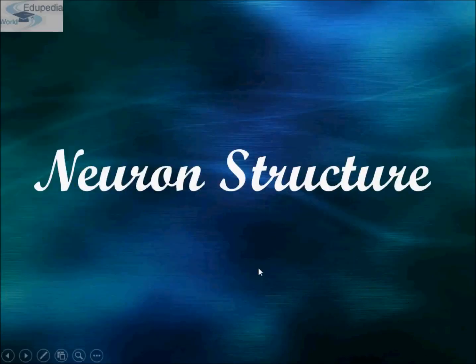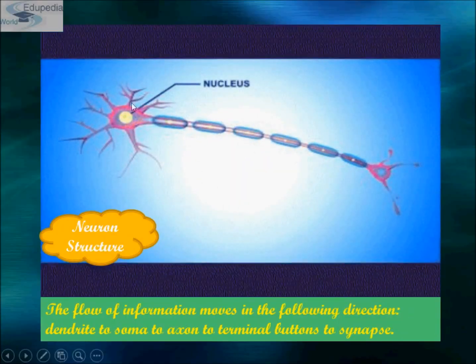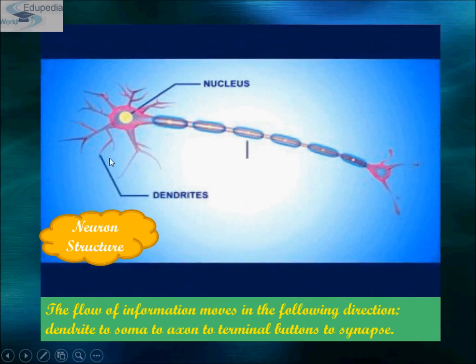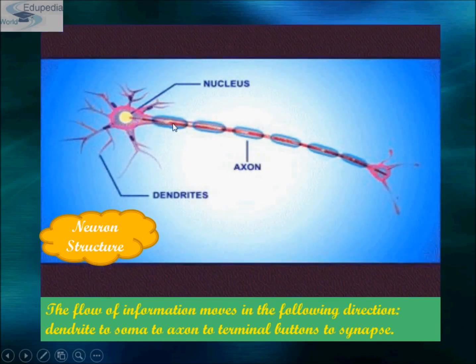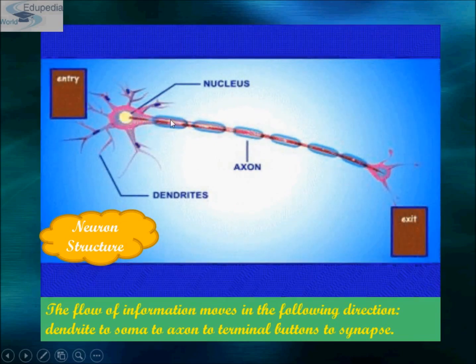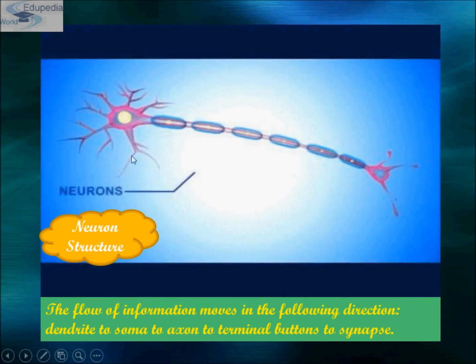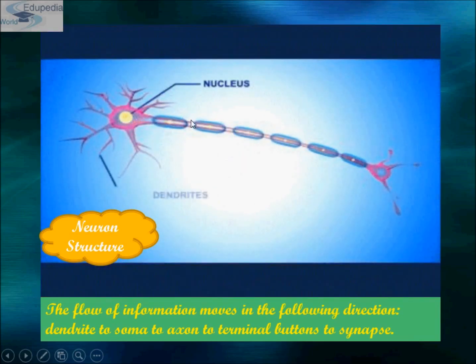Okay, now come to the neuron structure. This is the structure of a neuron. This is the nucleus of the neuron. These are the dendrites, the small projections. This is the axon, that carries impulse away from the cell body of the neuron. And these are the dendrites, the small projections. These are the dendrites that carry nerve impulses from the adjacent neurons into the cell body. This is the cell body.